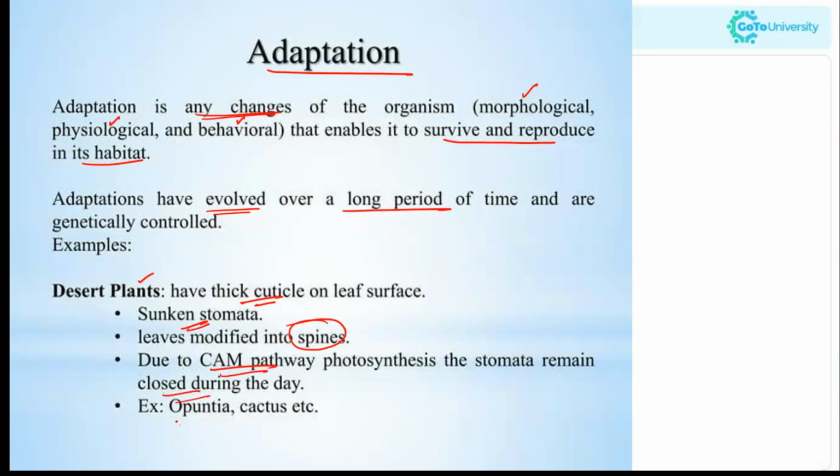Examples include Opuntia, cactus, etc. So these are the adaptations of desert plants to survive in an extreme climate. These are the characters they have, which evolved over a long period of time.